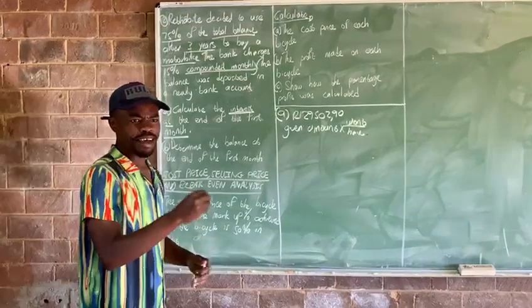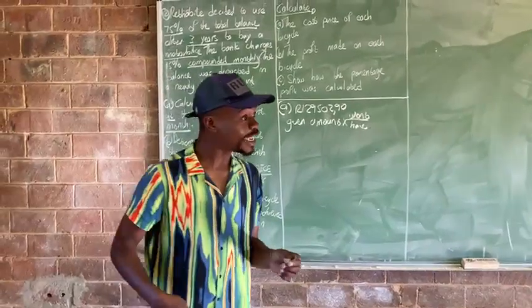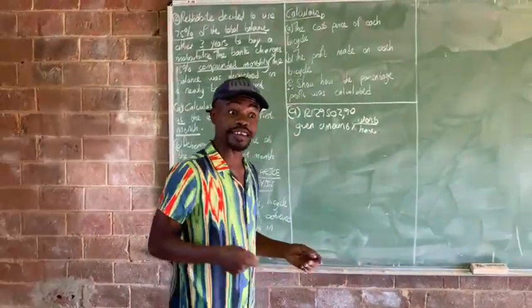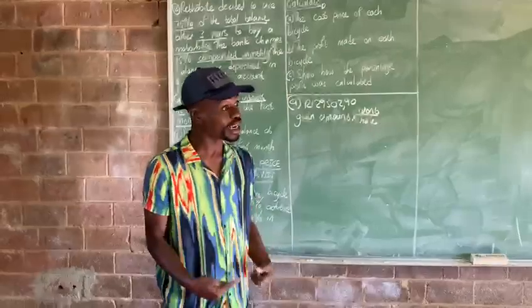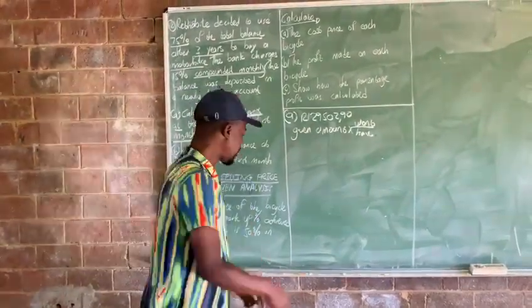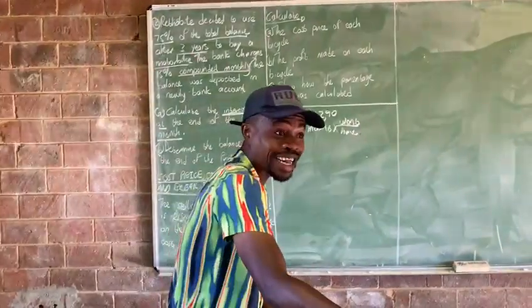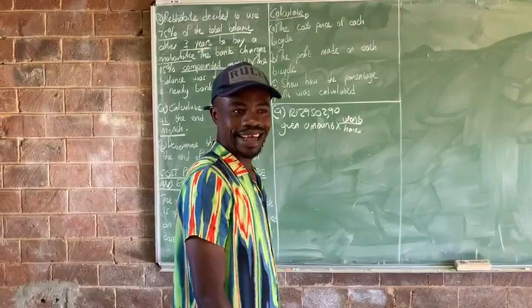So now I have a question. If I only take out 75% of the amount, do I still have the full amount in my bank account? No. Are we clear? So now let us determine how much she used to buy a motorbike.